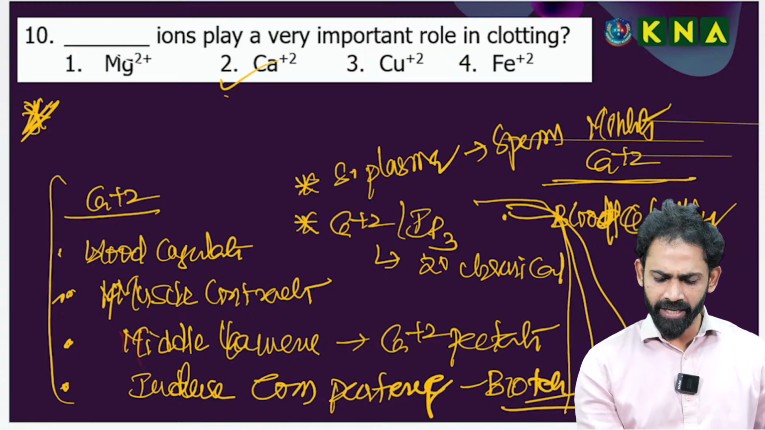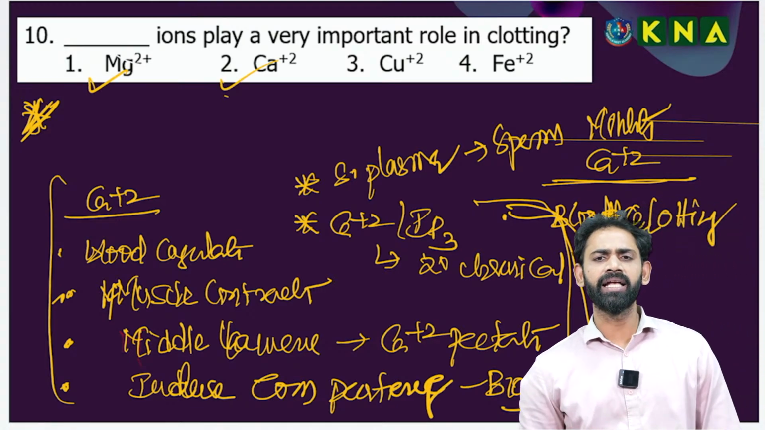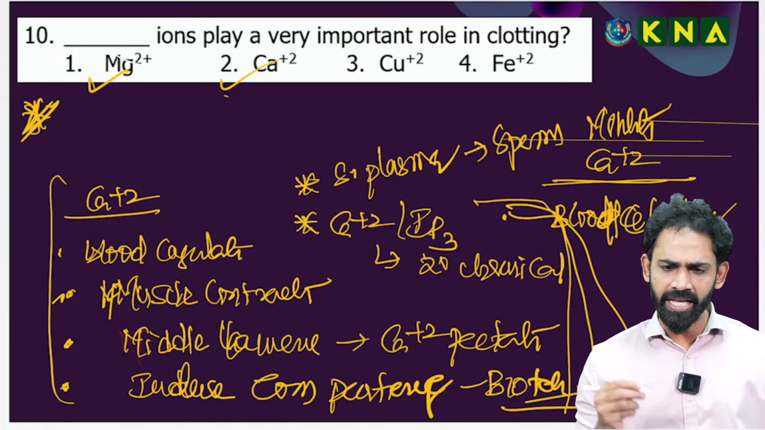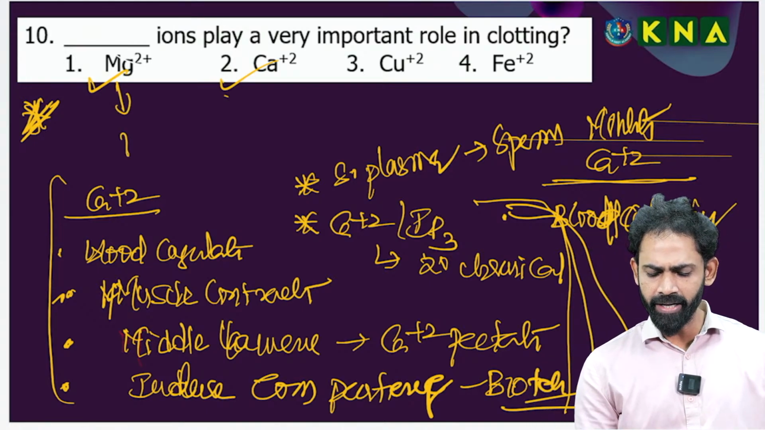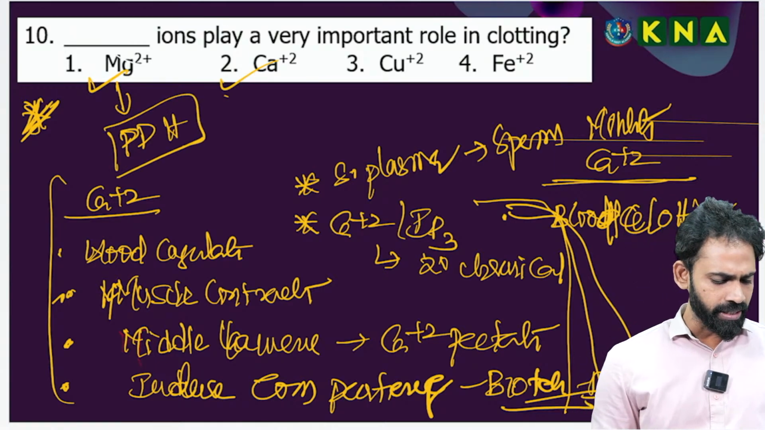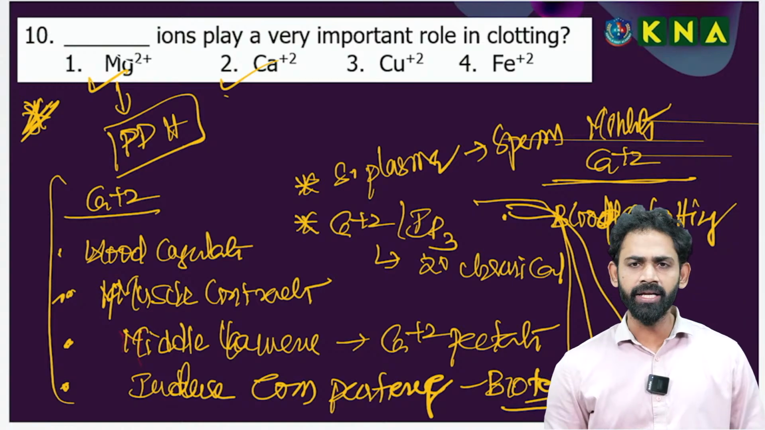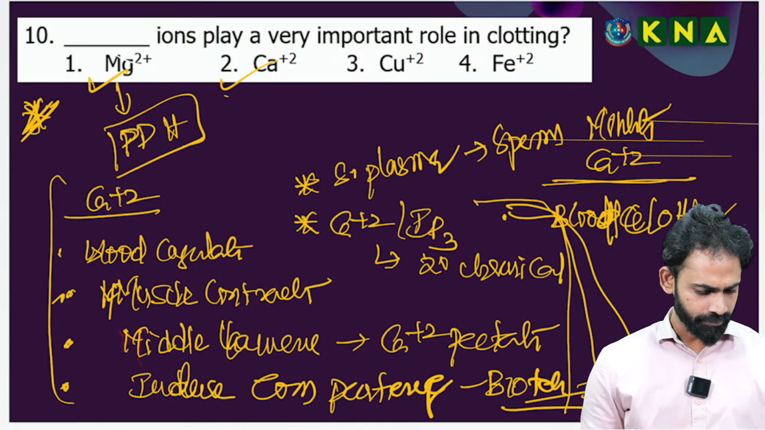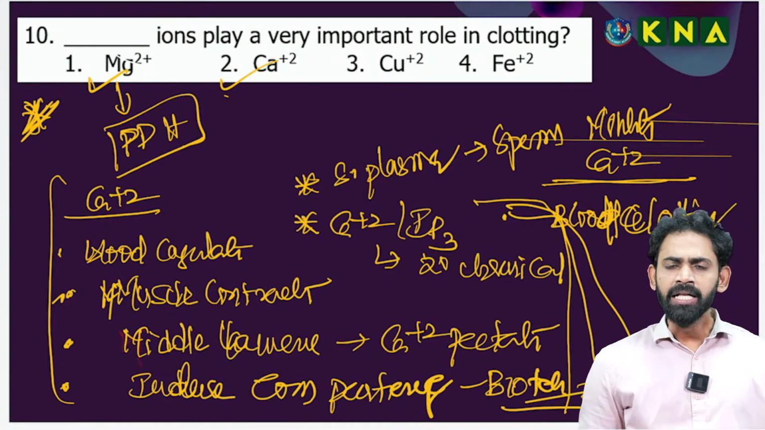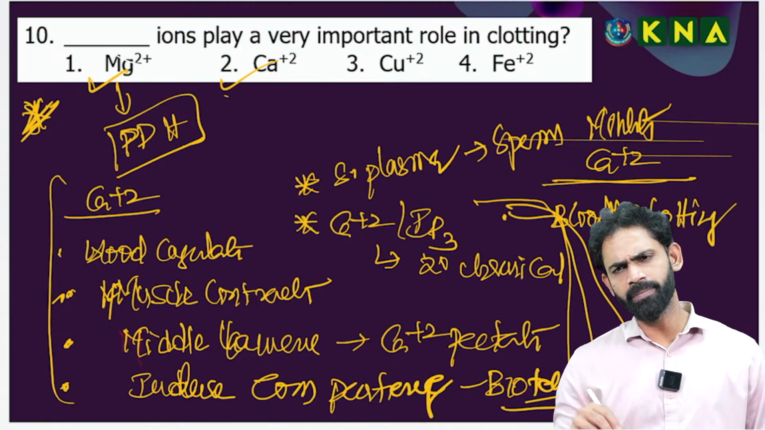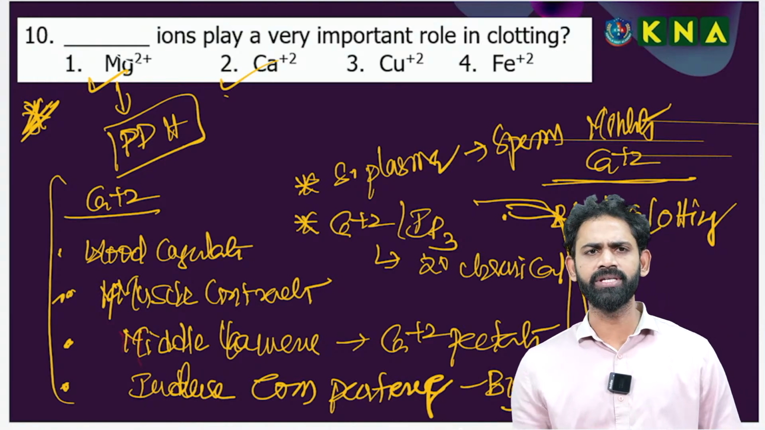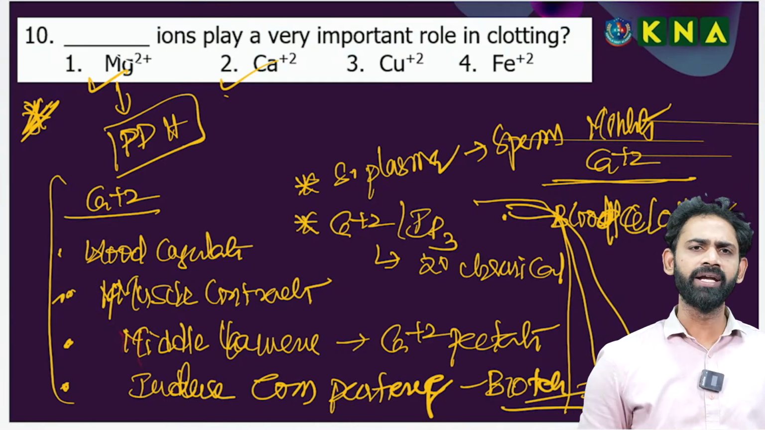Now it comes to the magnesium. Any enzyme in the glycolysis, Krebs cycle, any enzyme, magnesium is a metal ion. If you remember, pyruvate dehydrogenase requires a metal ion, which is magnesium. So magnesium is a metal ion for many enzymes. Here I am telling pyruvate dehydrogenase because it is in our syllabus.